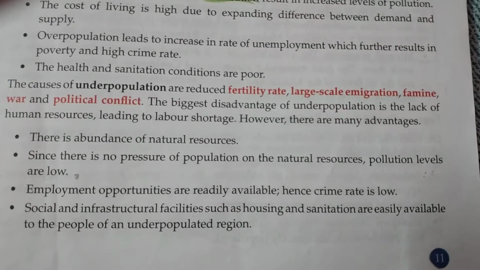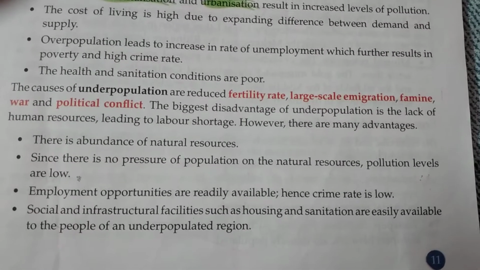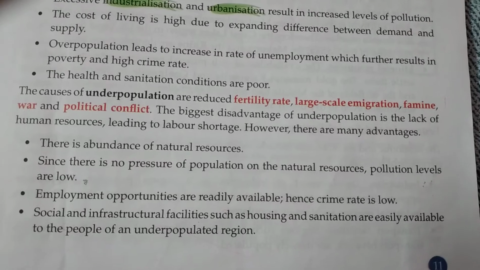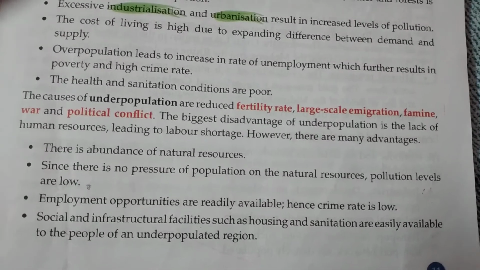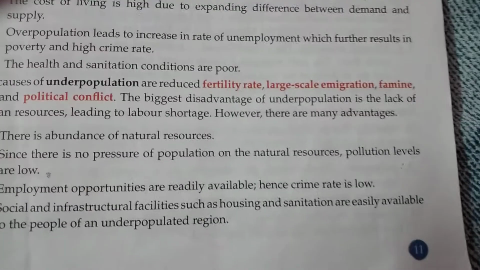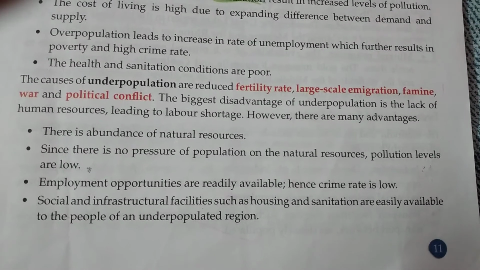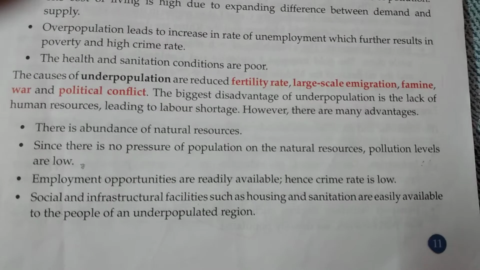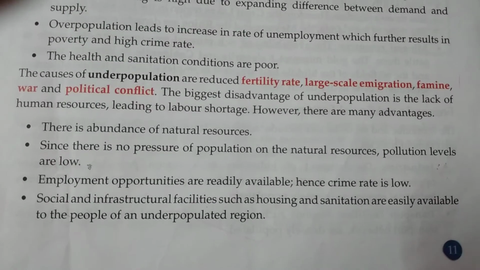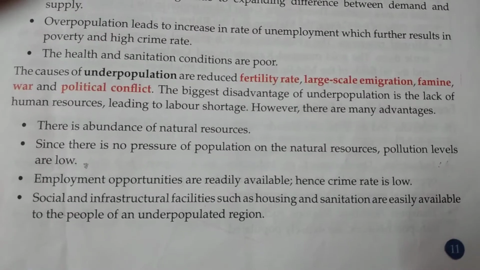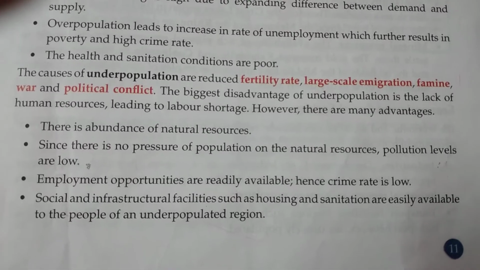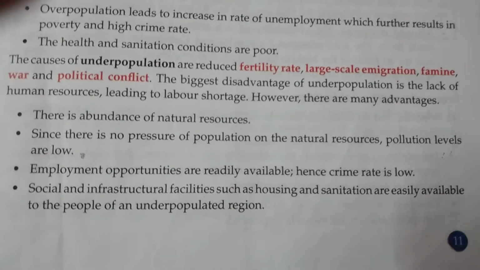Then famine or war or some sort of political conflict, that is famine, shortage of food, or war. We know that in a war many people die, or maybe due to different kind of political conflict, many people are moving out from that place to some other place. So these are the main reasons or main causes of underpopulation.